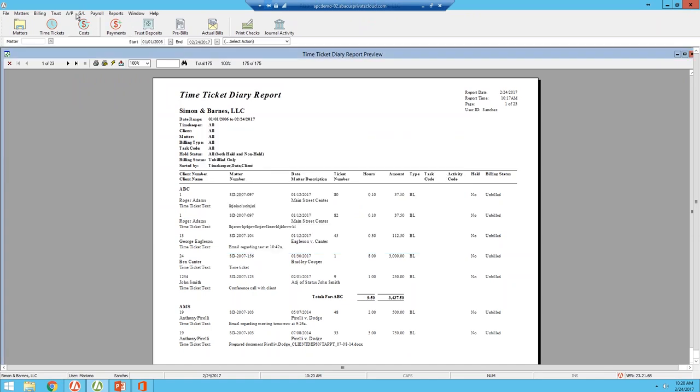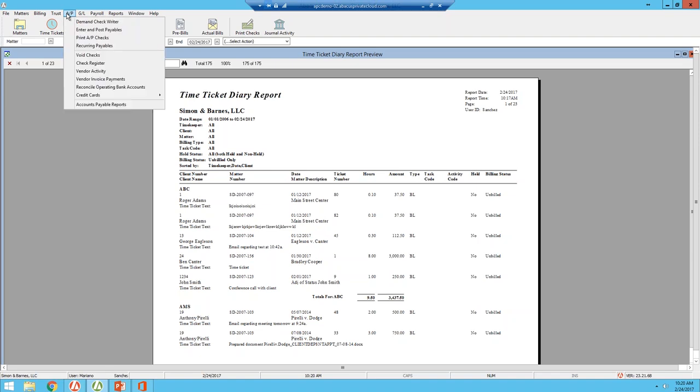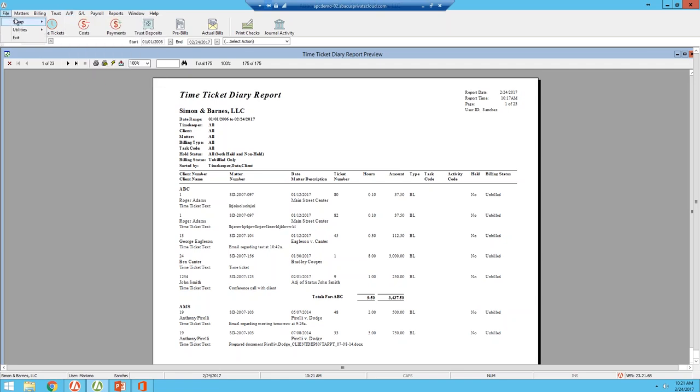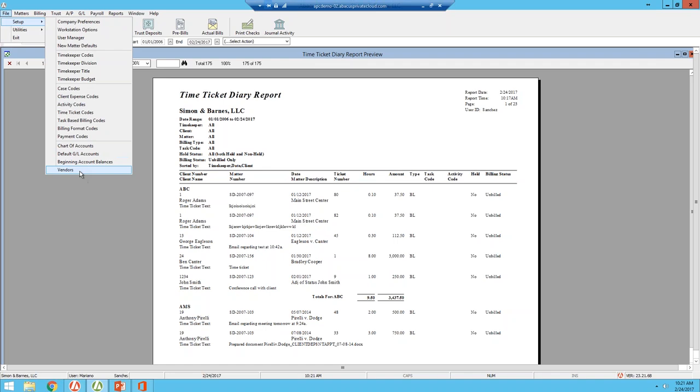When I'm bringing a new vendor into the system, I can set it up either from the case management side of the program, or I can set up vendors in Abacus Accounting under File Setup Vendors.